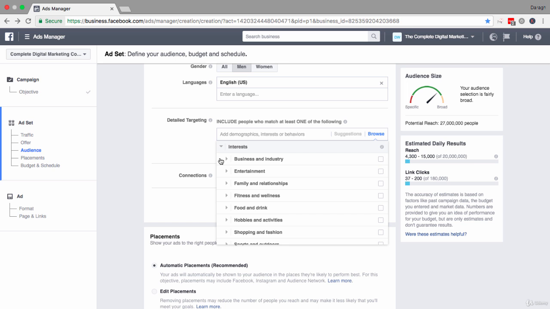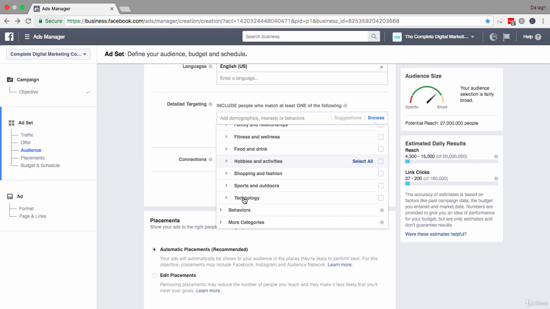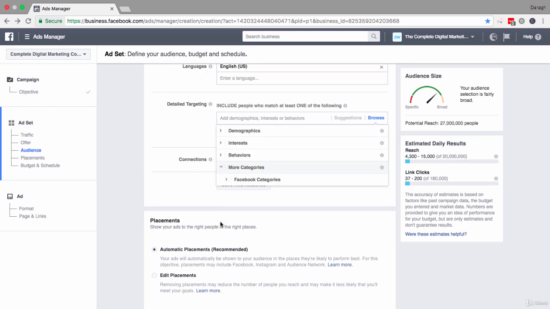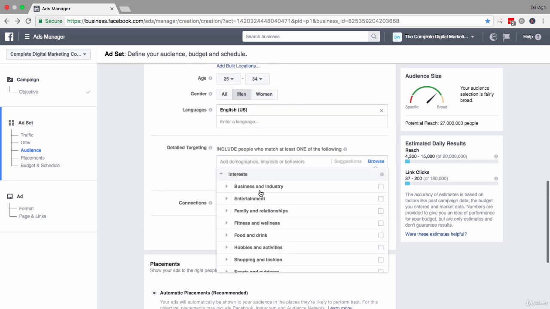So the type of stuff that we're talking about is you can target people based on all of these interest categories here. So you see business and industry, family and relationships, fitness and wellness, technology. There's more categories down here as well. But really, this is the first way that you can do it, through the interest categories here.